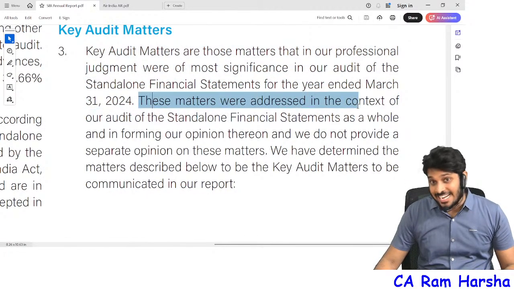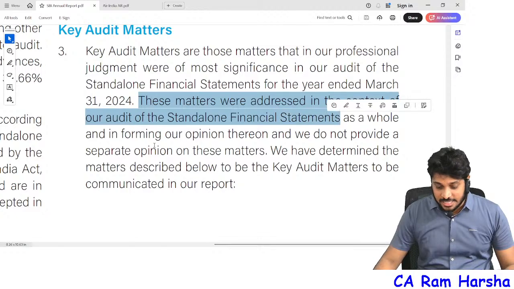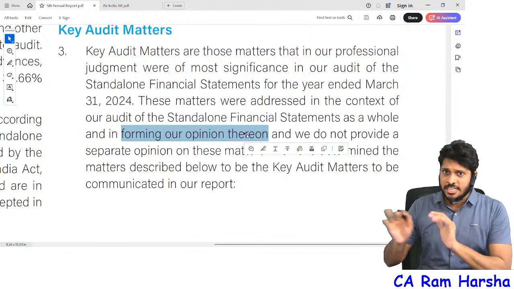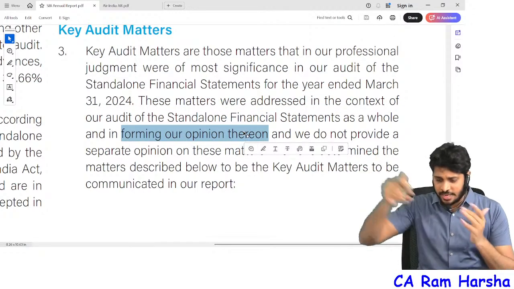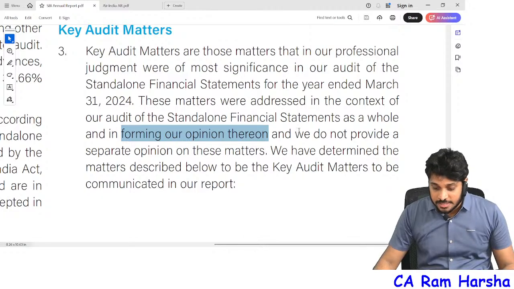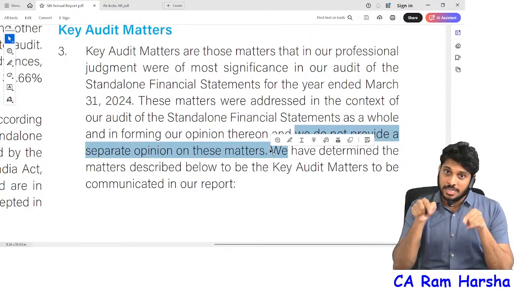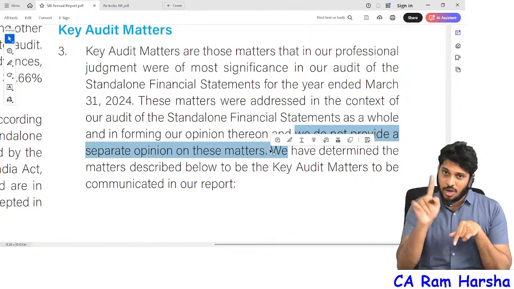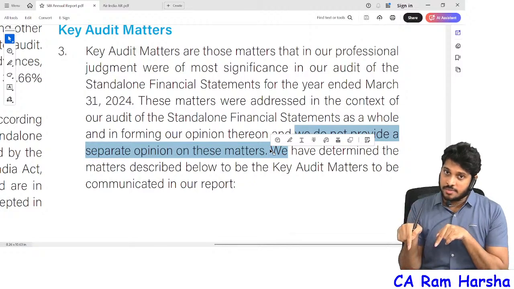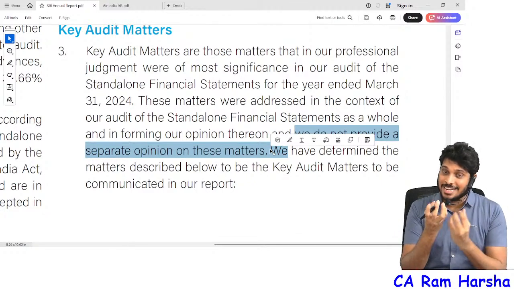These matters were addressed in the context of the audit of the financials as a whole while forming the opinion. Oh, these matters are already verified in the audit. Okay, then fine. We do not provide a separate opinion. By the way, look, I'm only telling you what the important matters are below. I am not giving any separate opinion. So don't think that I'm giving a separate opinion. The auditor is alerting at the beginning itself.